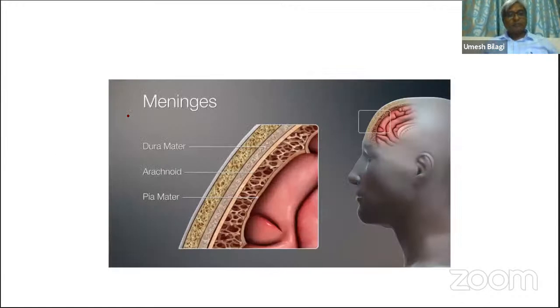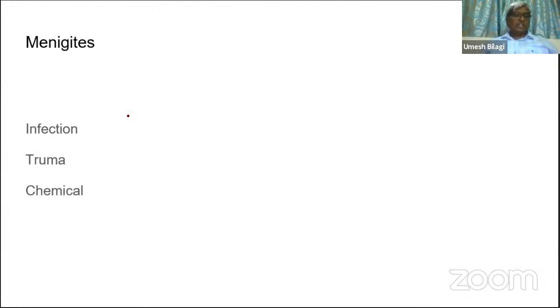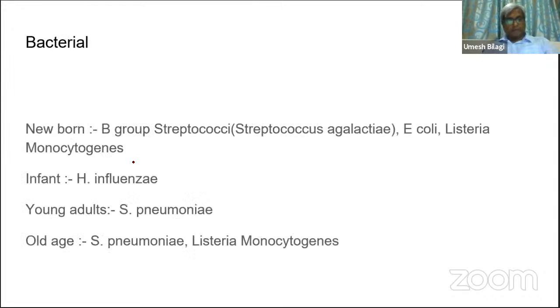Fine. Now I just showed you this slide. I'll go to the next slide. Now, this one also I discussed: meningitis can occur because of infection, trauma, and chemicals.